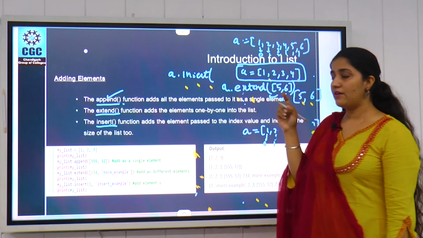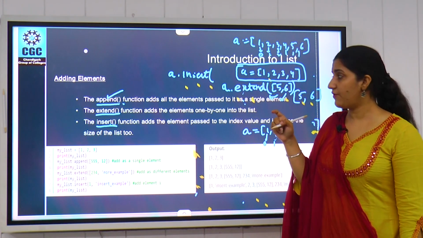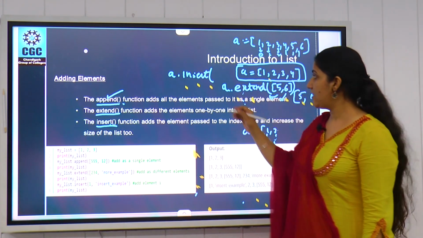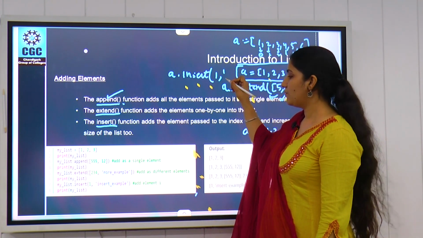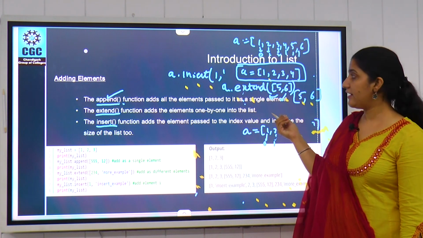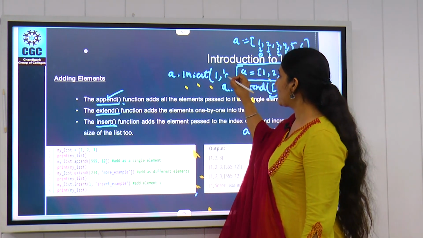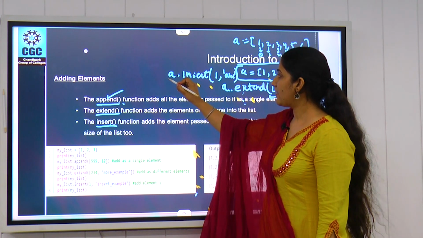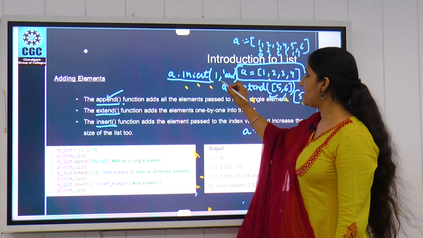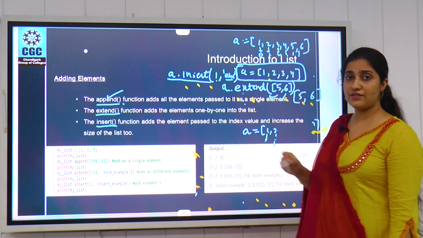Then we have to write here the index value where we want to place our data. So we write here 1, comma, whatever data you want to add, whatever data you want to place here, you can place. Like I want to add ABC here, so what I can write is A dot insert 1, that is the index value, and then the value is ABC.